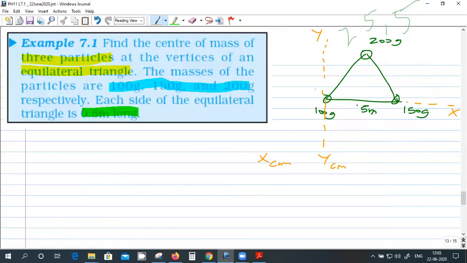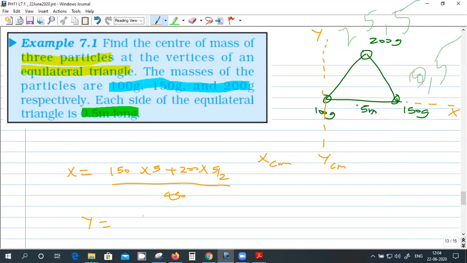So what is the answer? 50 into 5 plus 200 into how much? 5 by 2, right? The total mass is how much? 450. Okay, what about y? That is 0.45. What is the step? 150.